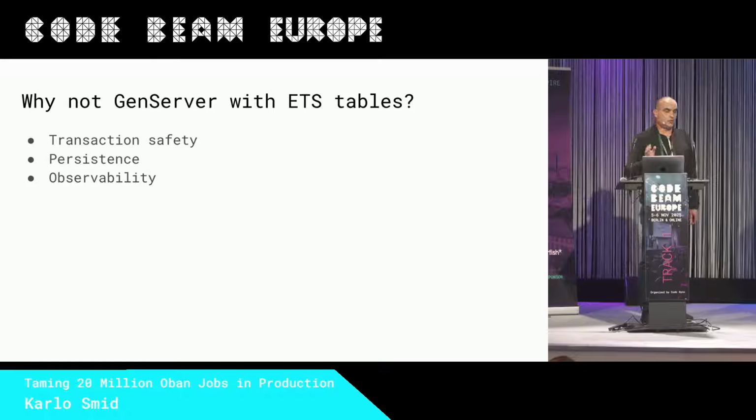Third is observability out of the box. Also out of the box, all changes on Oban job metadata are accompanied by a telemetry event. Worker failures are also accompanied by a telemetry event. For example, we are listening for the worker failures, which are of most interest to us. We are sending those telemetry events to Datadog, our choice of telemetry backend, and then we create Slack messages as alarms for errors that are of interest to us.